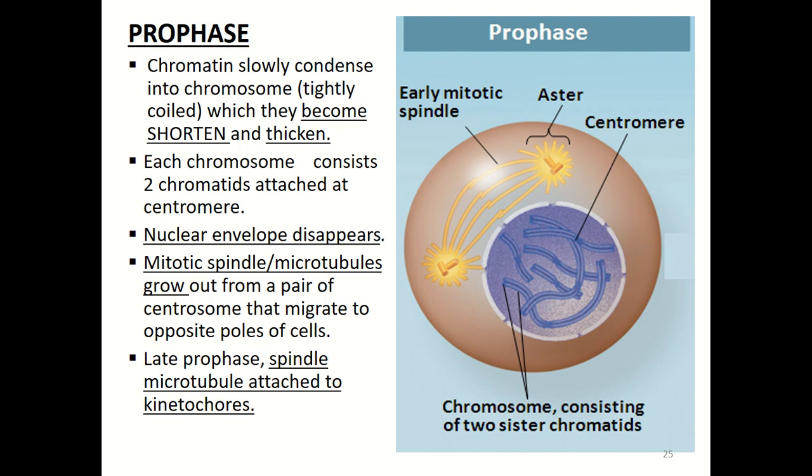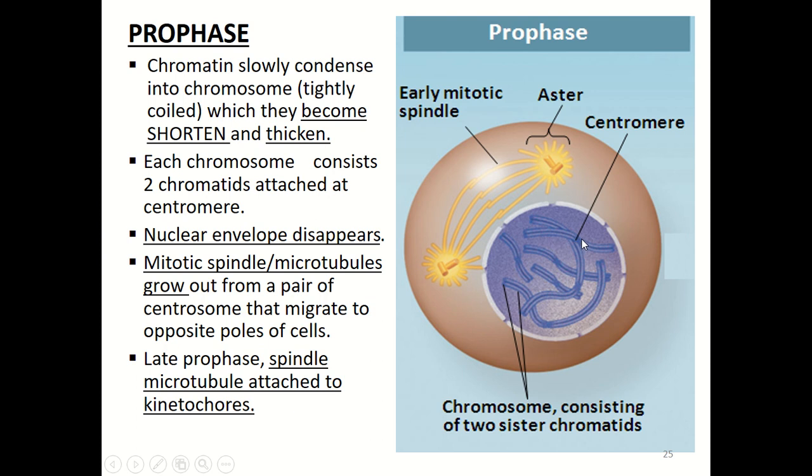Next is mitosis. The first stage of mitosis is prophase. During prophase, chromatin slowly condenses into chromosomes. As you can see here, it starts forming the chromosomes, which become shortened and very thick.